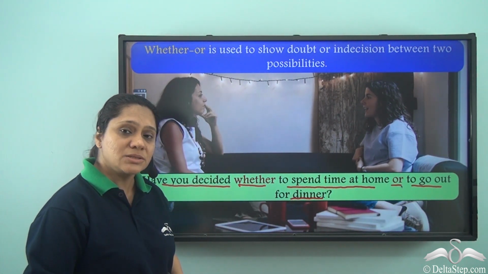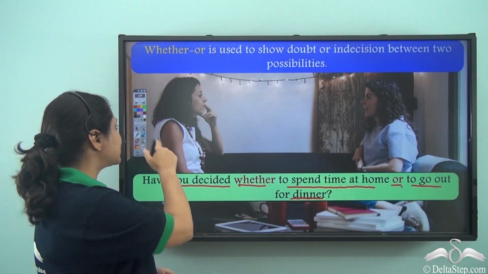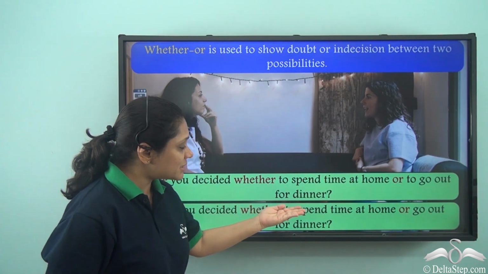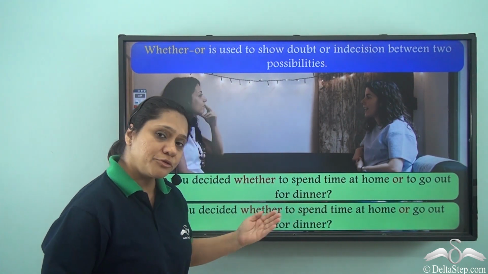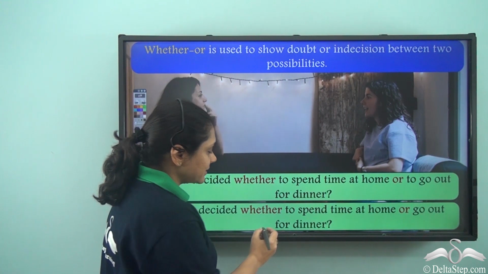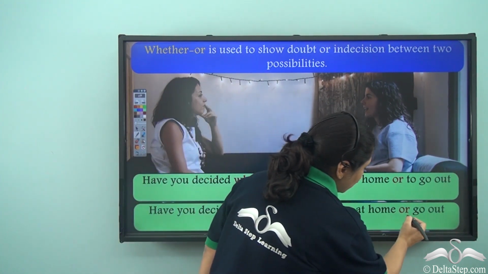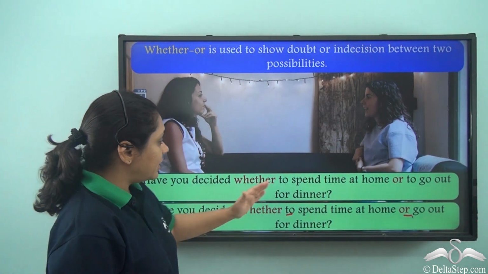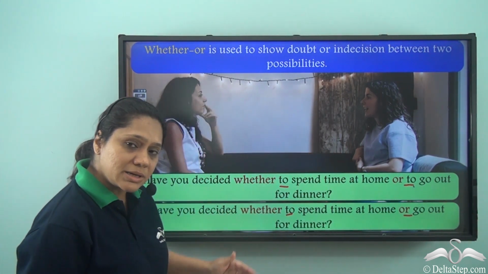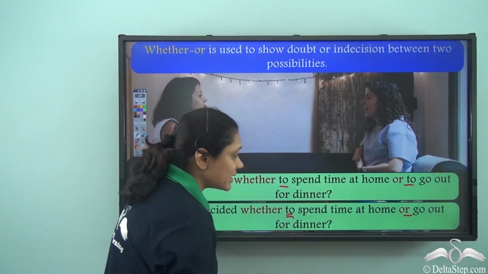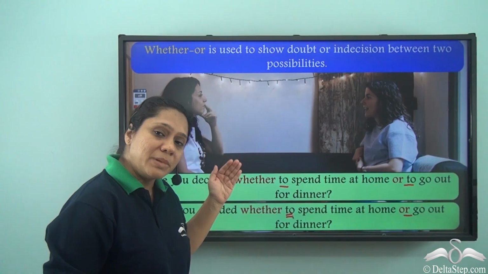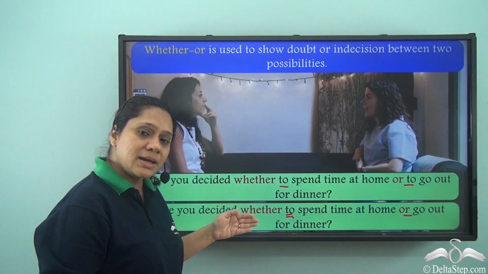Now the same sentence we can write in another way. How can we do that? We can write, have you decided whether to spend time at home or go out for dinner? What is the difference in these two sentences? The only difference is that we have not repeated to twice. Whenever we have written both the alternatives, here we have written it just once and we have not repeated it again. The sentences are the same. They mean the same. You can write the sentence in both the ways.